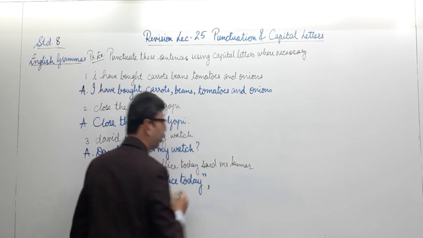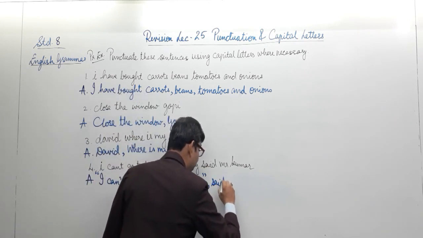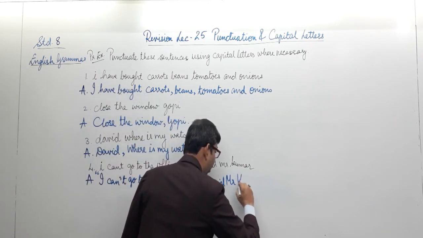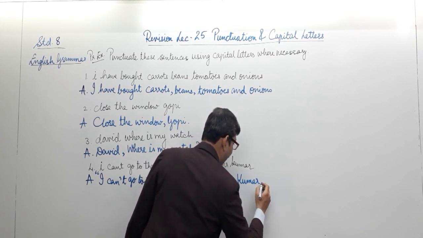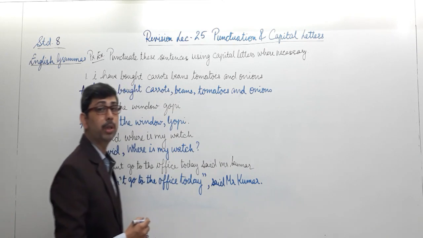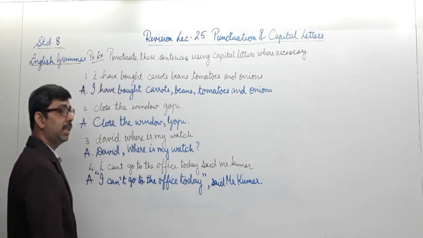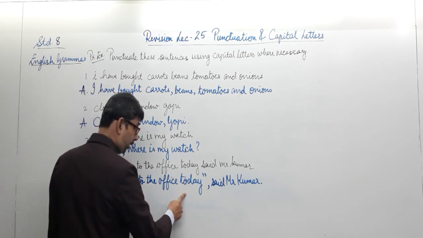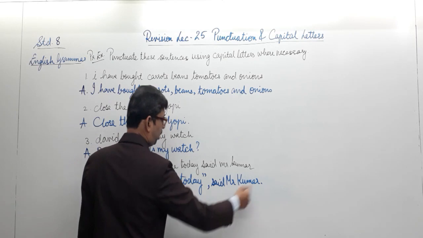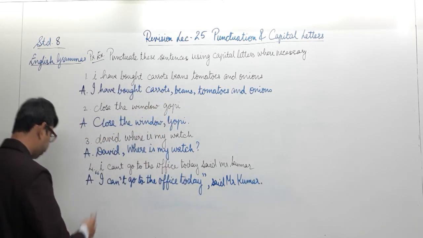Further, we have said Mr. Kumar. Hence, I need to put a comma over here and then say said Mr. Kumar, which I need to capitalize, and finally I will end up with a full stop over here. So in this manner, I have completed the whole sentence in a punctuated manner. I can't go to the office today, exact words, said Mr. Kumar. Well, let us see the next one. Number 5.